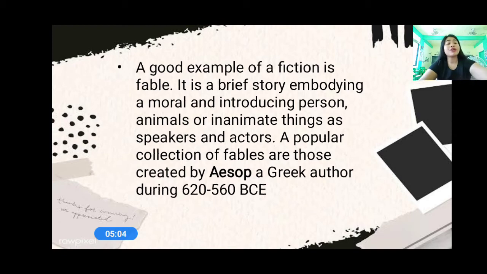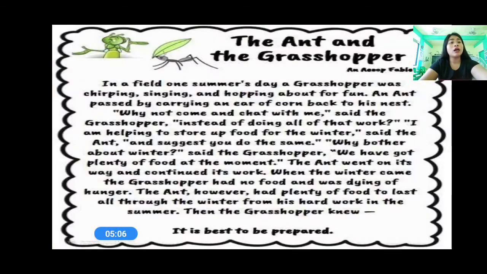Now, I have here an example of Aesop's fable: the ant and the grasshopper. Are you familiar with the story, the ant and the grasshopper? Do you want me to tell you this story or this fable? Okay, very good. So sit up straight and listen to me.